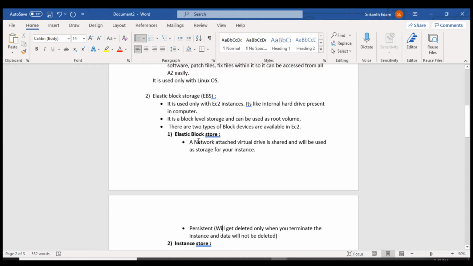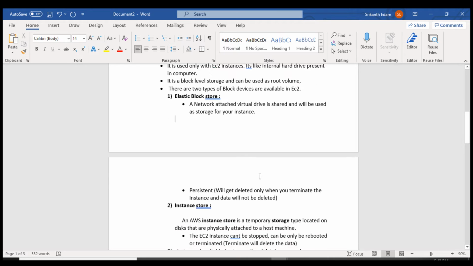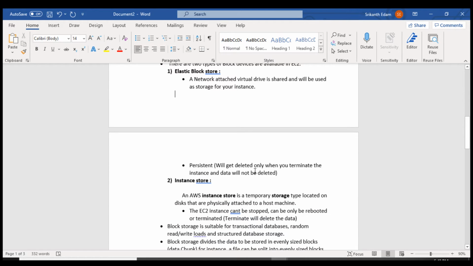So how exactly is it created? It is like a NAS volume, a network attached virtual drive that is shared and used as storage for your instance. For this storage you can create encryption, you can install an operating system on it, and you can give permissions also. It will show as a root volume in your machine. Whatever data you save in this EBS will not get terminated when you delete the instance. The data will still be present.